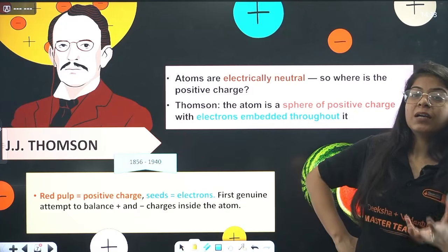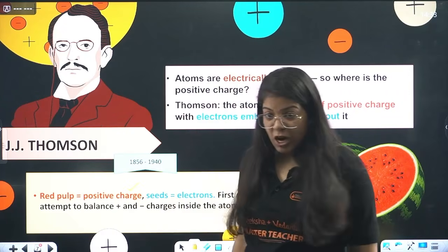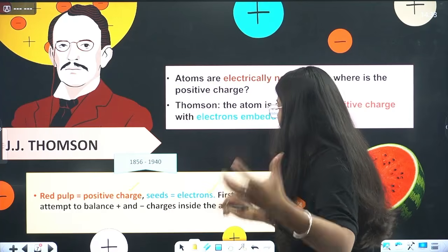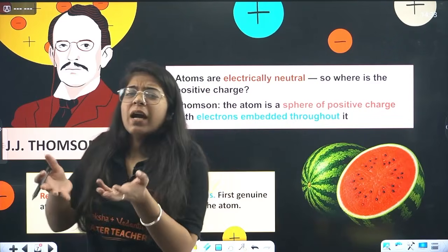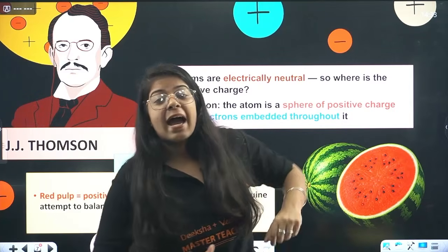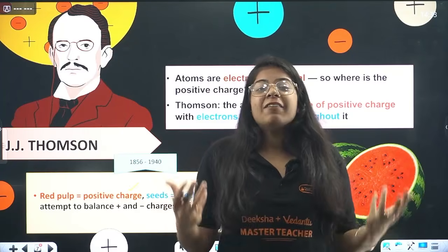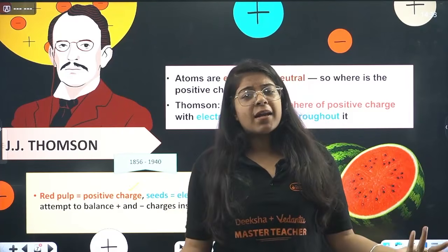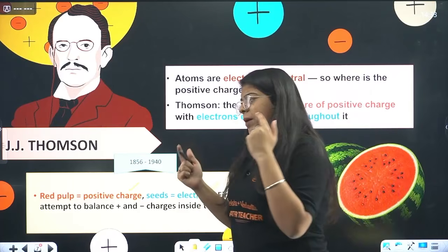The atom is like a watermelon where the red pulp is the positive charge and the seeds are the electrons. So this was the first genuine attempt to say that the atom is neutral and has an equal number of positive and negative charges, and these are balanced, and they have to be balanced because the atom is neutral, right? Okay, but he gave the theory.